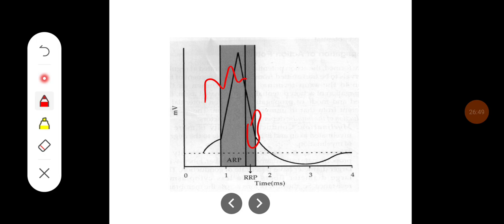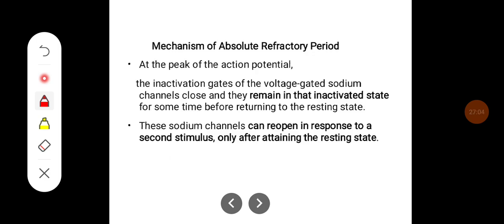So this time is between the firing level and one-third of the repolarization phase, and after one-third of the repolarization phase, it is the relative refractory period.